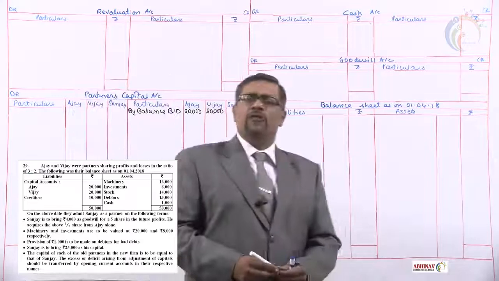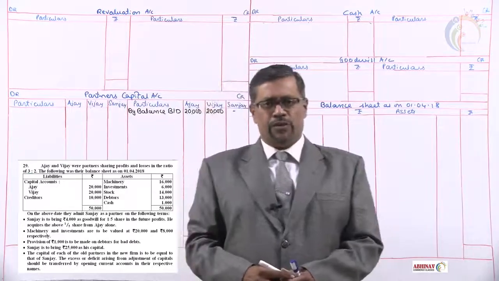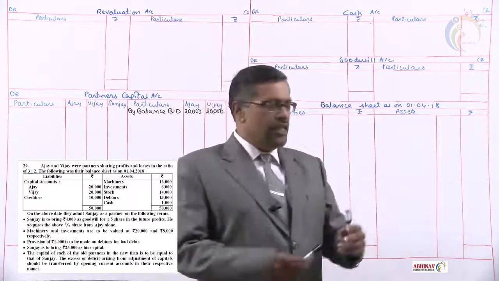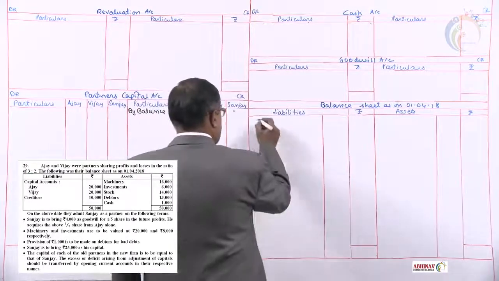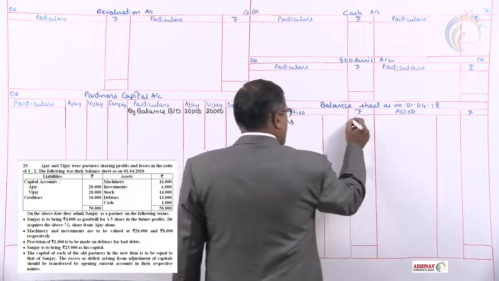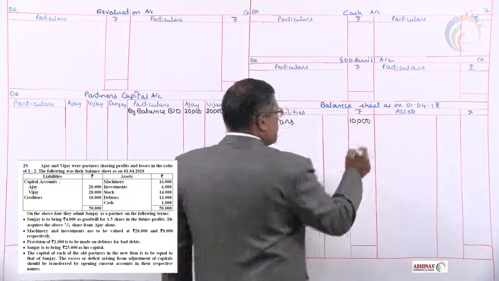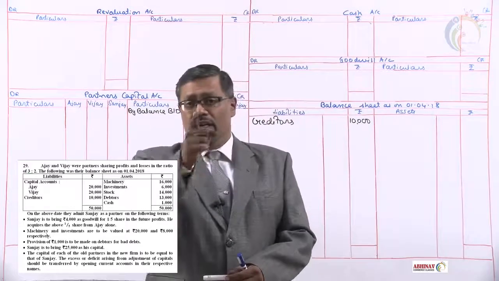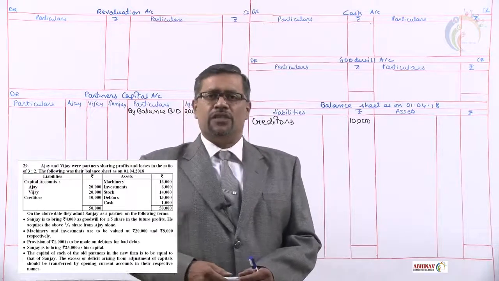Immediately below the capitals, what we have is creditors of rupees 10,000. Creditors is a liability, but do we have any account of creditors? No. Direct in the balance sheet, we'll record creditors as 10,000. Below creditors, general reserve, 10,000 rupees again. Note number 1 is done in the last session.